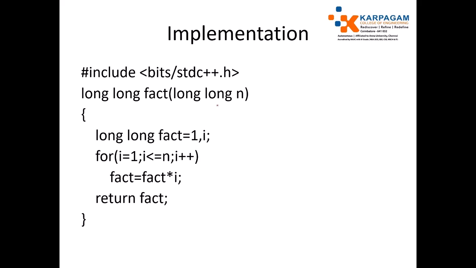Since this problem uses large indices, use the long data type, return type also long, and the initial fact value is set as 1. You're starting from 1 and ranging up to n, finding the factorial by multiplying fact by i. That is 1 into 2 into 3 into up to n. It was discussed already. Finally returning the fact value.